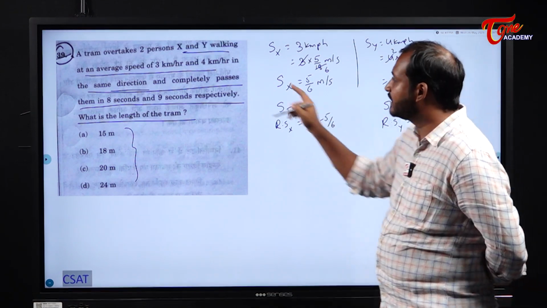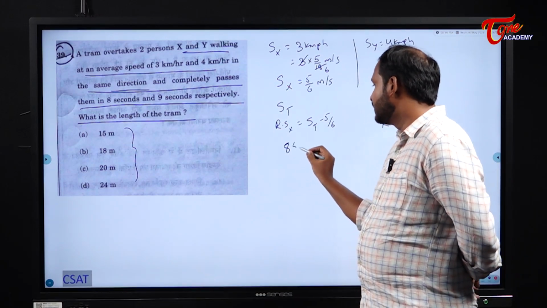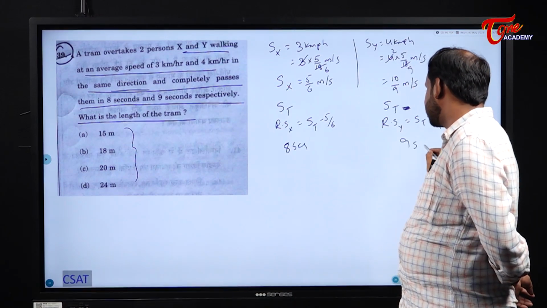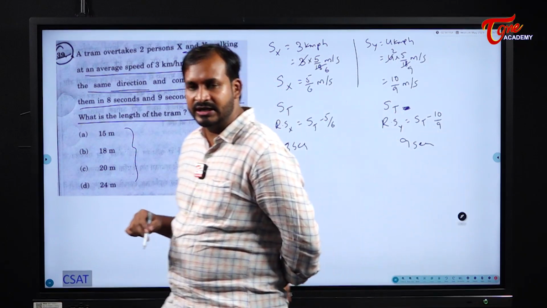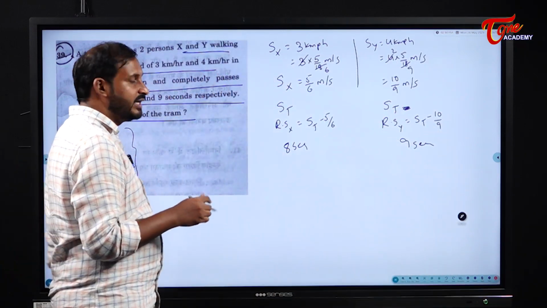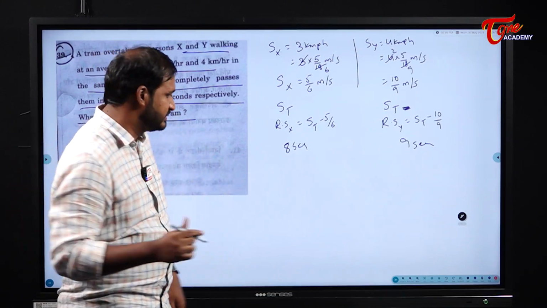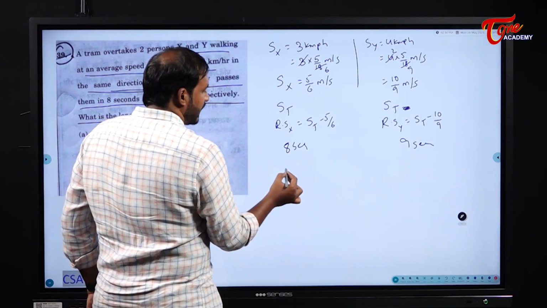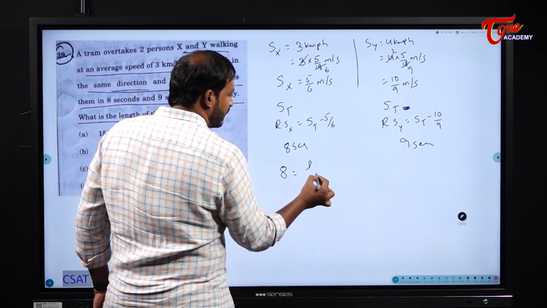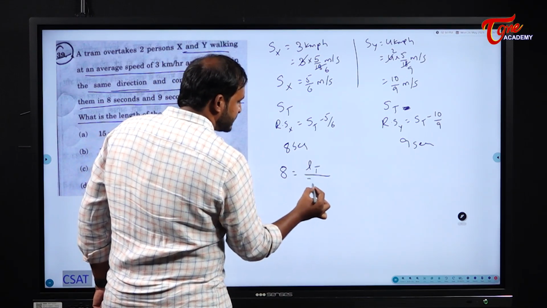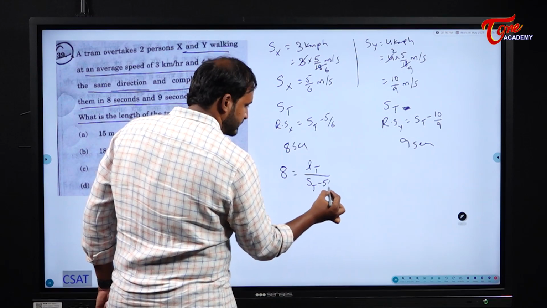Okay, what is the time taken to cross this person? 8 seconds. And to cross the other person? 9 seconds. So the time formula is distance by relative speed. Distance here, as we already discussed, is the tram length. So 8 seconds is equal to length of tram by speed of tram minus 5 by 6.